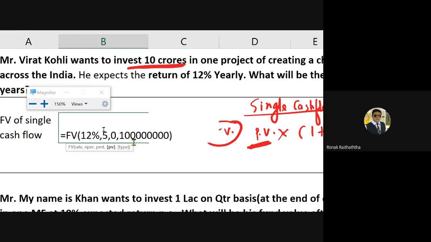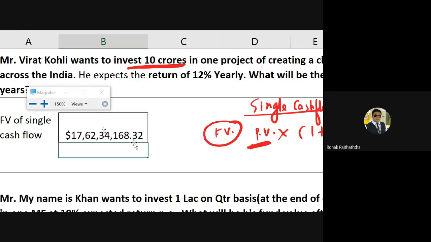Excel अगर डाया है तो हम डॉट डाये हैं. We would be putting minus in front of this 10 crores so that we get the ultimate answer positive.